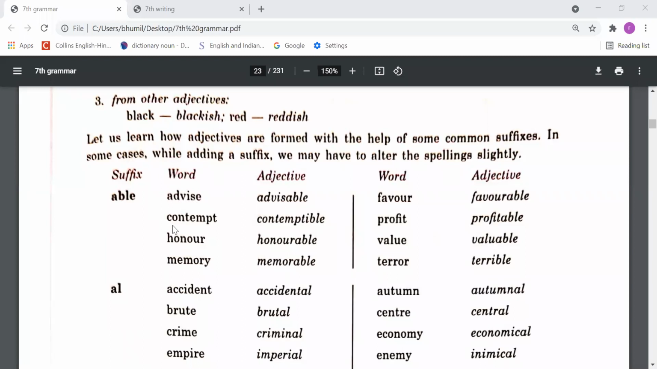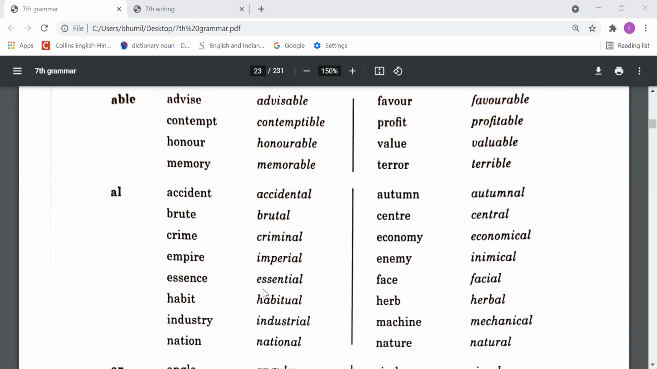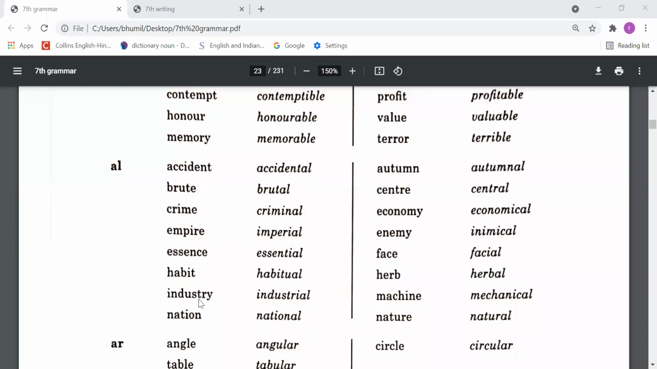Same, contempt, contemptible. Honor, honorable. Memory, memorable. Accident, accidental. Brute, brutal. Crime, criminal. Empire, imperial. Essence, essential. Habit, habitual. Industry, industrial. Nation, national.